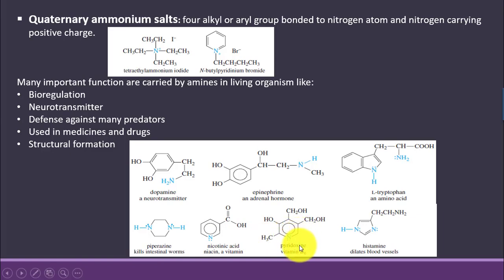Pyridoxine is vitamin B6 and it is also a very important vitamin, needed for proper supply of blood to the heart and for skin growth, and this also leads to the regulation or secretion of other hormones. Histamine is also a hormone and dilates the blood vessels and makes the blood supply easier.